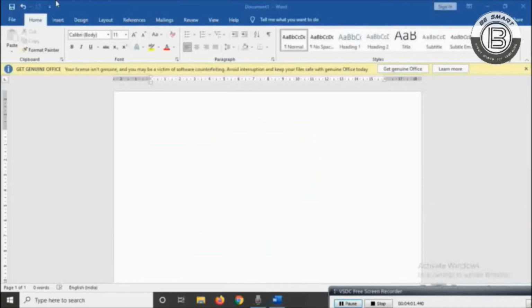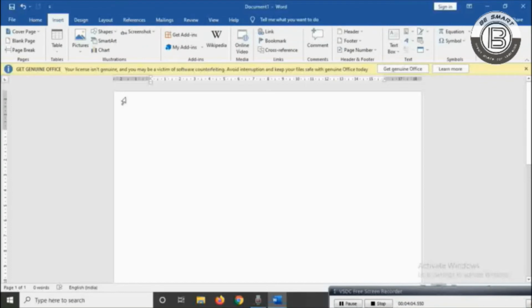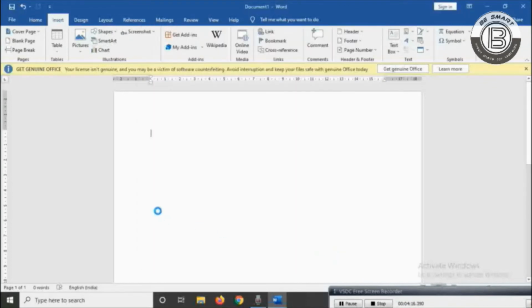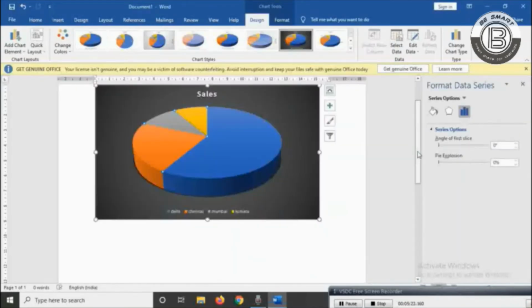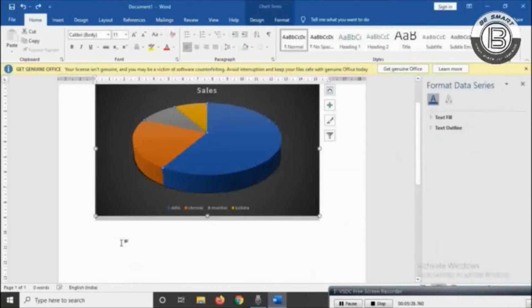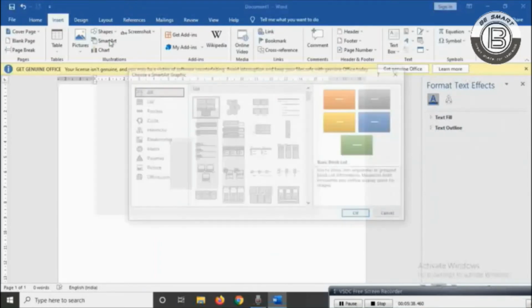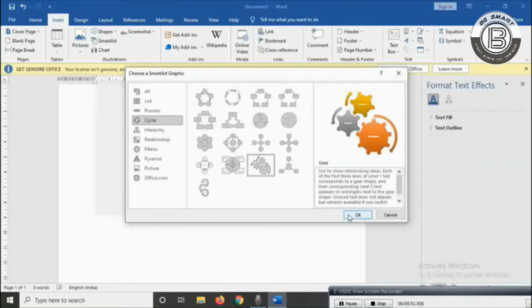And the last one is inserting charts and SmartArt. Charts and SmartArt are used to convey messages easily to the viewers. To insert a chart, select the Chart option in the Insert menu. Now a new dialog box appears. In the various categories of charts, you can select your desired chart and then give OK. The same way is used for inserting SmartArt also, by selecting the SmartArt option in the Insert menu.